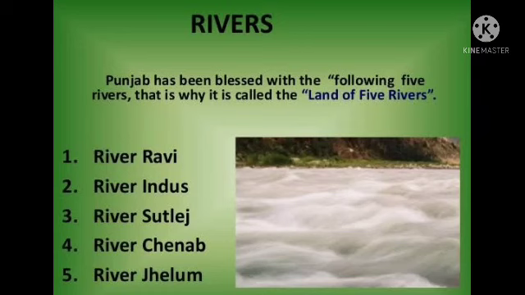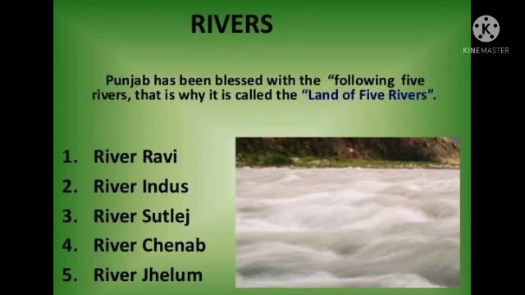Thus, Punjab literally means the land of 5 rivers. The water here means river. The rivers that flow through the Punjab are the Beas, Chenab, Jhelum, Ravi and the Satluj. These 5 rivers that flow through the Punjab, that is why we call it Punjab. So now we know the word Punjab is derived from the rivers.